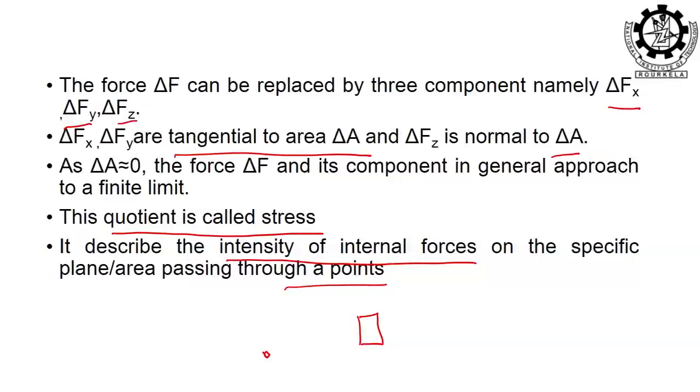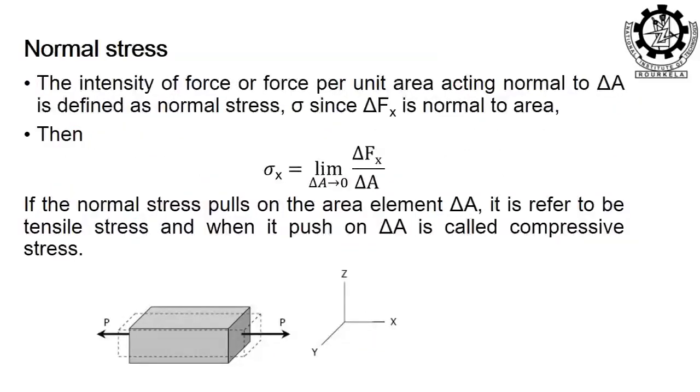So that is called the load intensity, or sorry, internal force intensity, and it is represented in the form of sigma x = delta F / delta A. That means, when delta A tends to 0, it talks about the stress: the intensity of force per unit area acting normal to delta A is defined as the normal stress, sigma. Since delta Fx is normal to the area, it can be represented in this form.